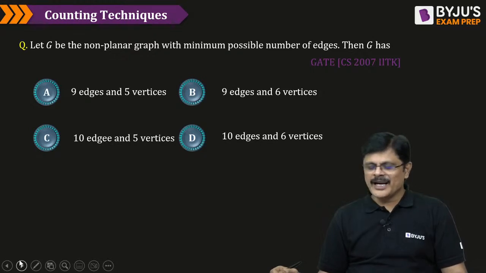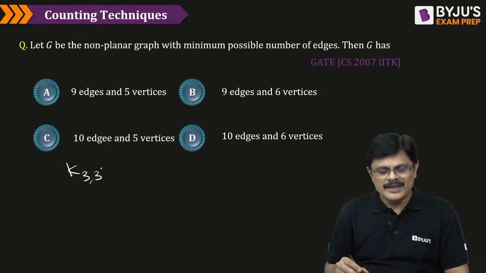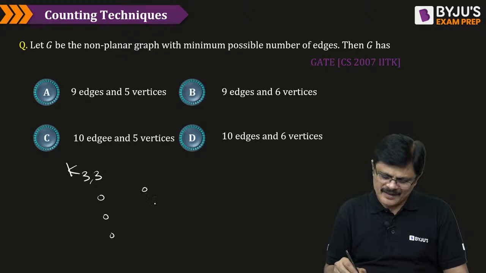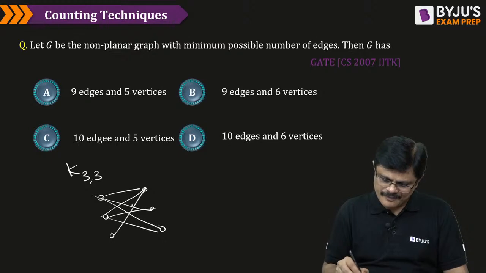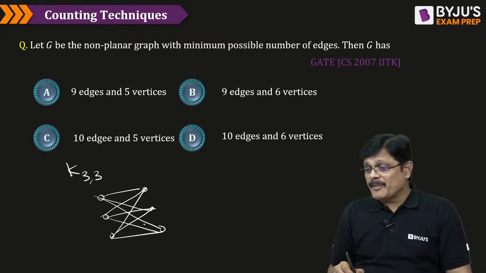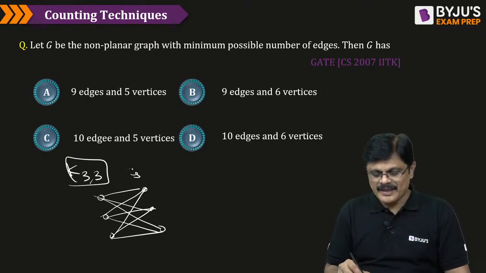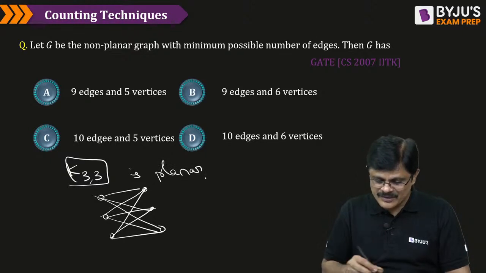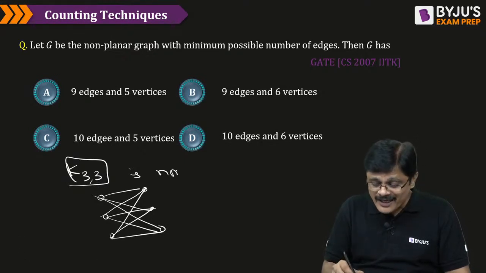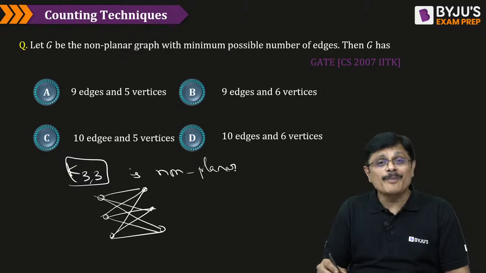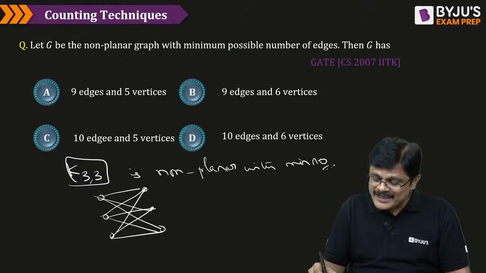Anyone? See, there are two important graphs, and for this problem the most important graph is K33. See, K33 is like this. This is what we call K33, my dear friends. Complete bipartite graph. What is it called? Complete bipartite graph. And K33 is the planar graph. Okay, sorry, not planar. K33 is the non-planar graph with minimum number of edges.